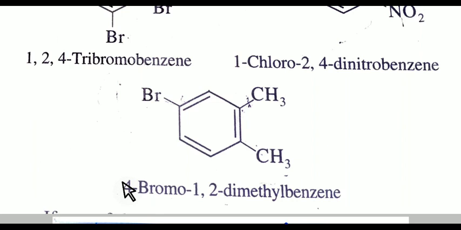See here, student, for the numbering of the substituents like bromine, NO2 nitro, Cl chlorine, the direction of numbering should be such that it gives the lowest combination of numbers. Also, the names of substituents should be written in alphabetical order. I hope you understand this nomenclature. In the next lecture, we are going to study one more nomenclature.